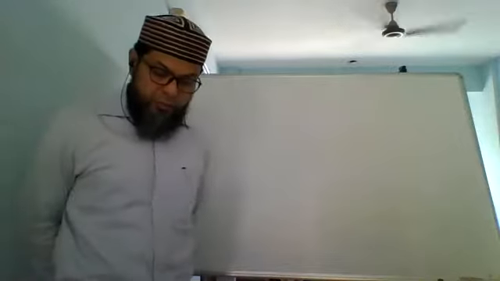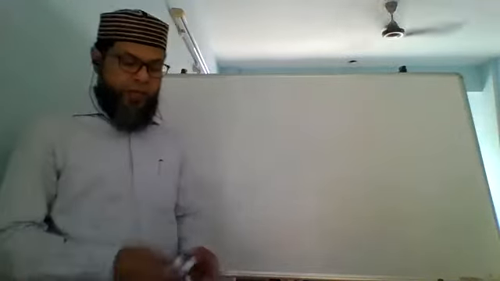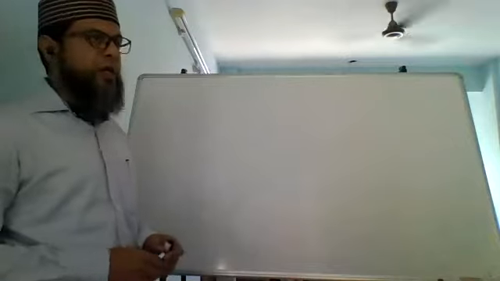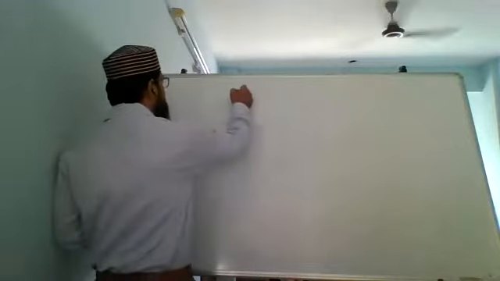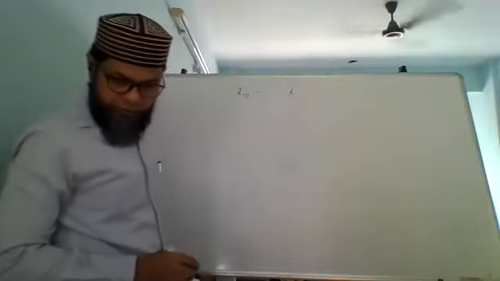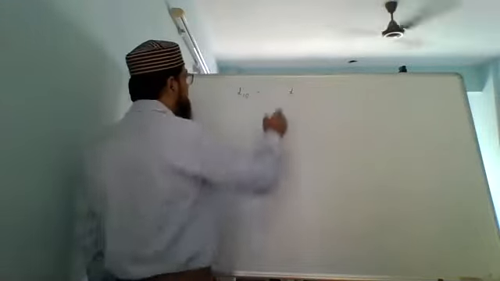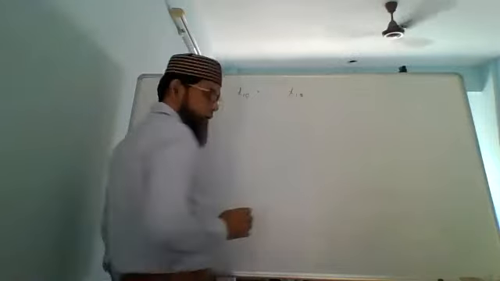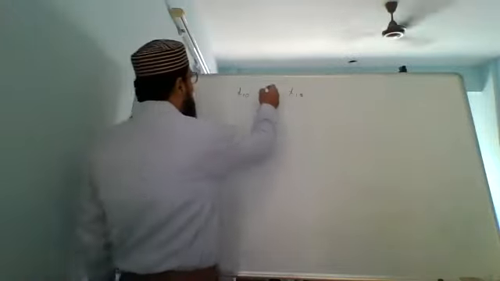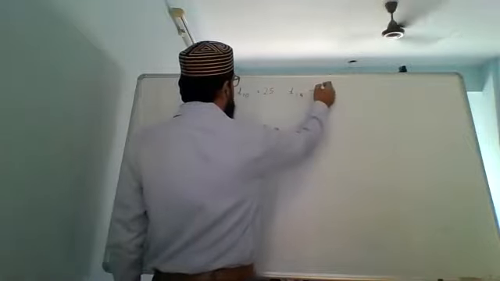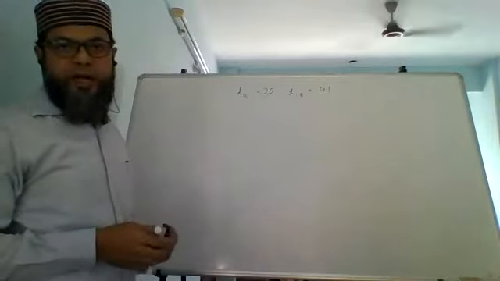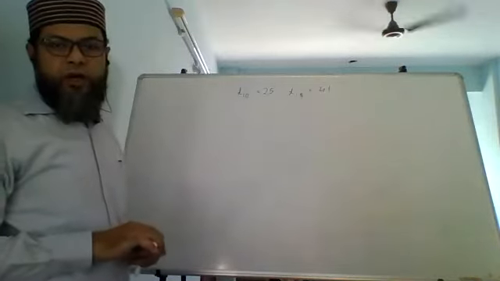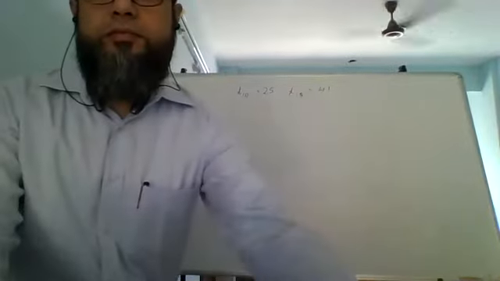The 10th term and the 18th term of an AP are 25 and 41 respectively. That means T10 and T18 are 25 and 41. This is given to me. T10 is 25, T18 is 41. Are we clear with this?